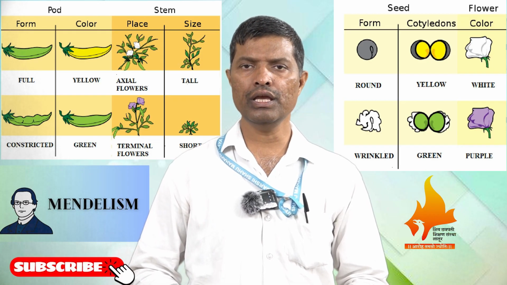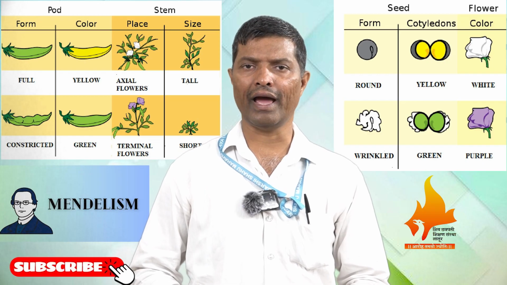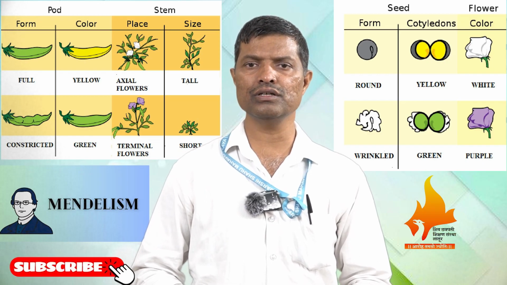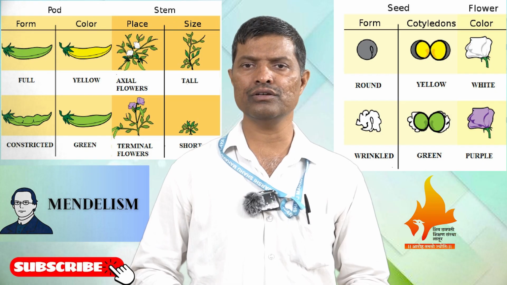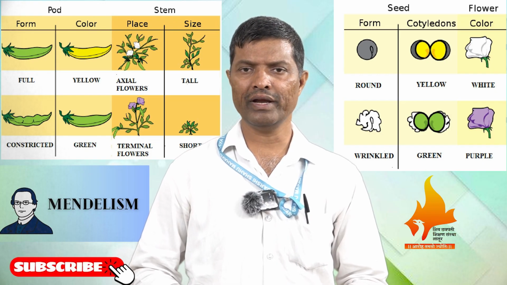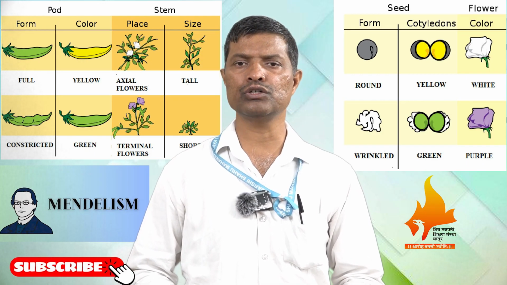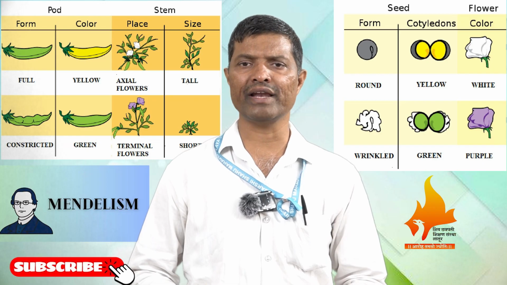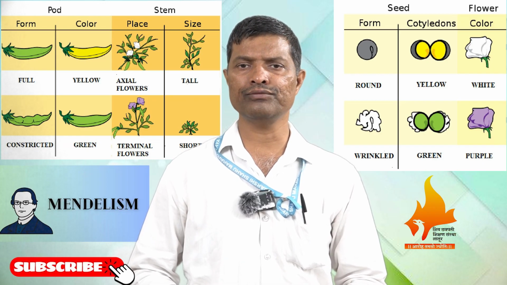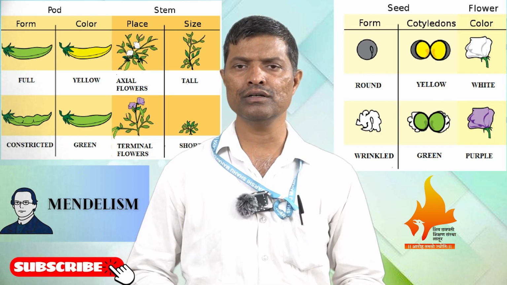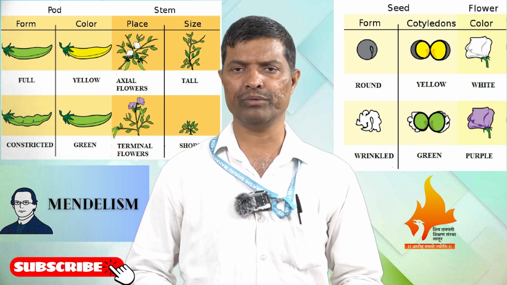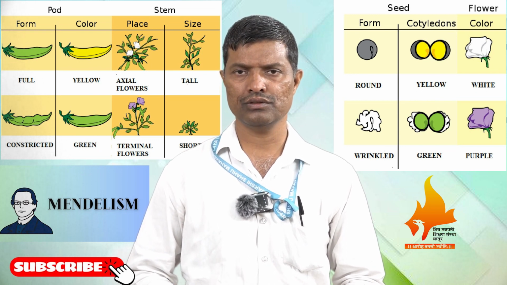For example, if height in the pea plant is considered, Mendel selected two homozygous plants, one parent having a tall height and another parent having a dwarf height. Both parents are homozygous, and after crossing these two homozygous parents, the F1 progenies are all hybrid, all heterozygous.